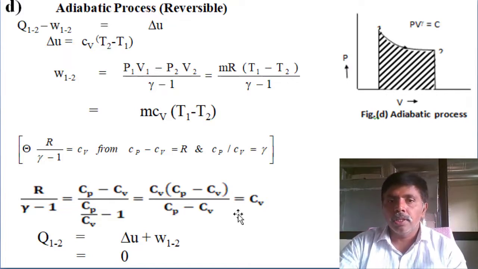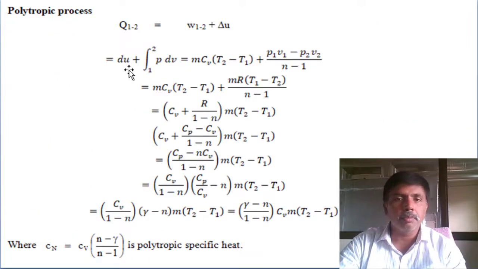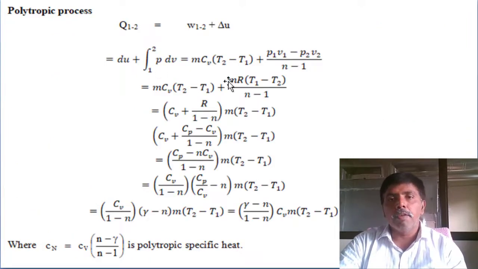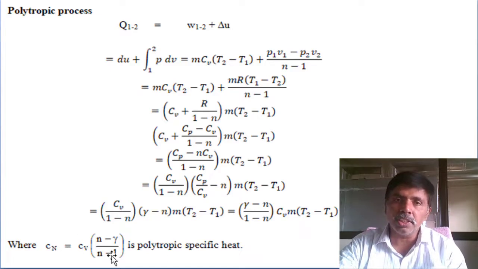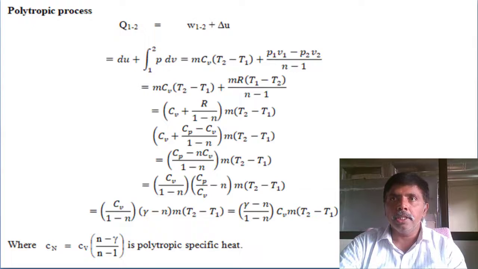Okay. Next, polytropic process, same: change in internal energy plus work done. m Cv (T2 minus T1), plus (P1 V1 minus P2 V2) by (n minus 1). You can keep common (1 minus n), Cv plus R by (1 minus n) equals m into (T2 minus T1). R you can substitute as Cp minus Cv. Finally, we get (gamma minus n) by (1 minus n), Cv into m (T2 minus T1). So in competitive exams, generally in polytropic process, what is the specific heat equation? Specific heat is Cv, specific heat at constant volume, into (n minus gamma) by (n minus 1).